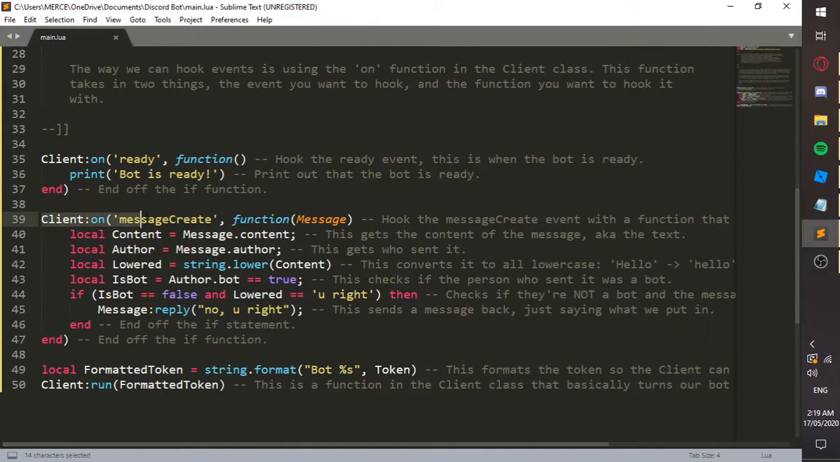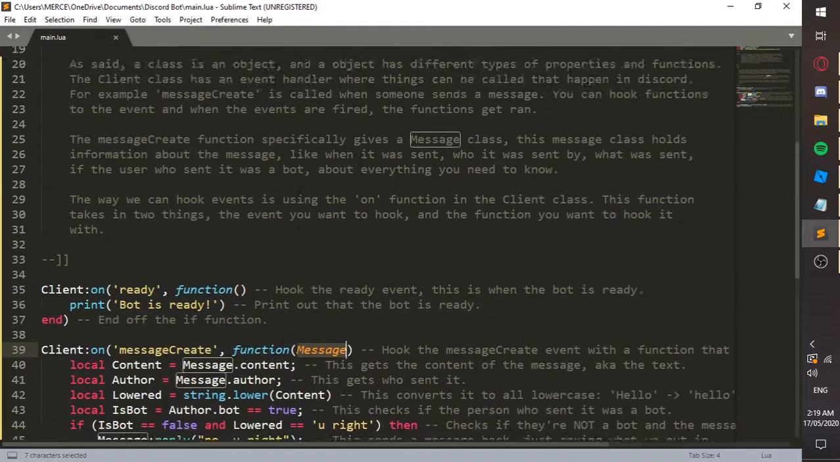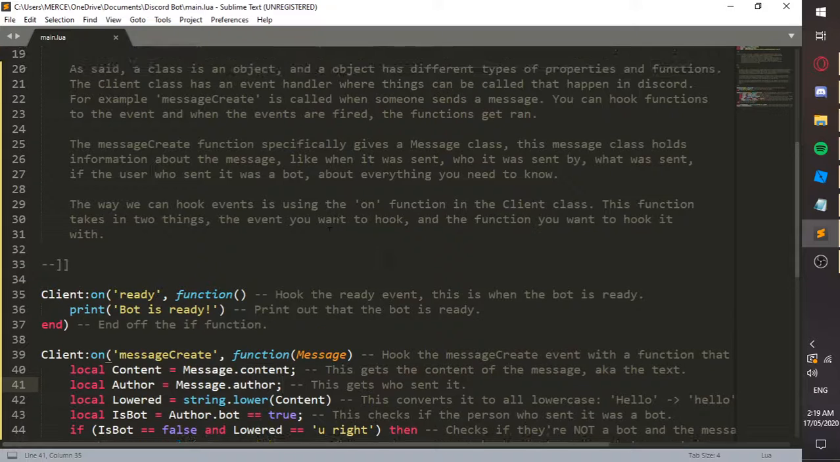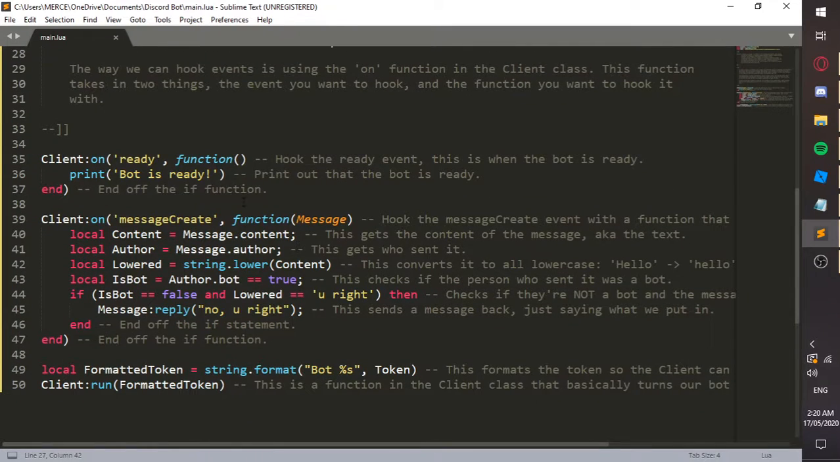And then we have message create, which passes in a message. A message object holds information about the message, like what the message says, who it was sent by, when it was sent, what channel it was sent in, what guild or server. They're professionally known as guilds. And if the user was a bot, pretty much anything and everything.